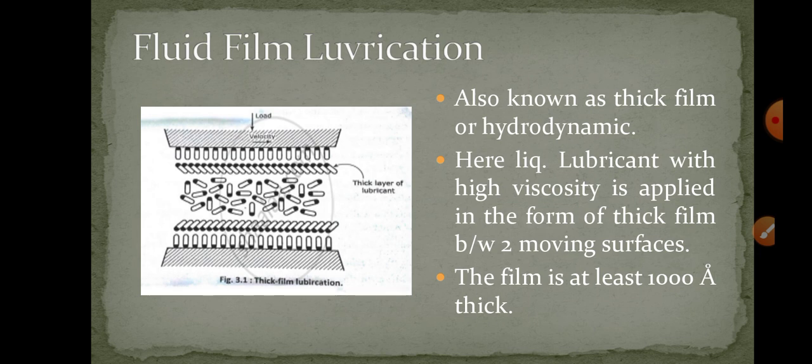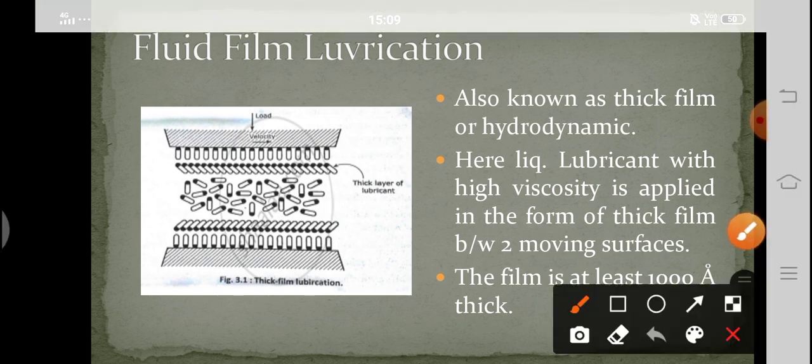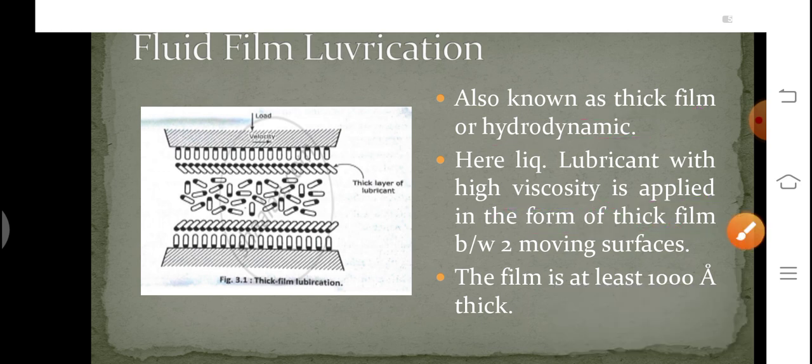The very first is fluid film lubrication. It is also known as thick film lubrication, and also as hydrodynamic lubrication. So fluid film lubrication has two names. Here, a liquid lubricant with high viscosity is applied in the form of a thick film between the two moving surfaces. The thickness of the film should be 1000 Angstrom. So between the two moving surfaces, the lubricant applied should have a layer of about 1000 Angstrom.